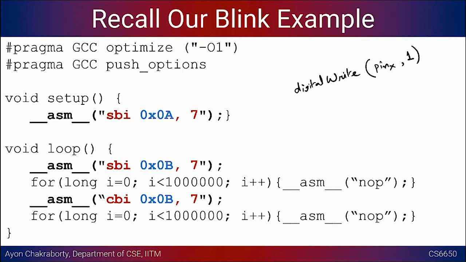You can write 1 or 0, which we saw could be mapped to some assembly level instruction, which, by the way, will take much less latency and much less memory. In this particular case, we are more interested in much lesser latency. The time that this API will take to execute will be much greater than the time taken by using this assembly instruction.